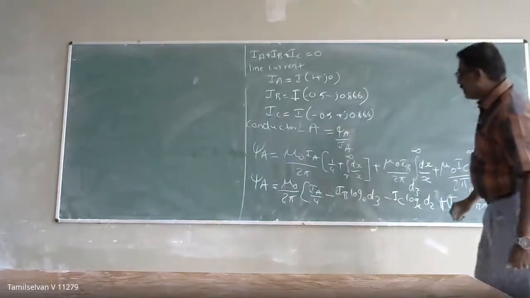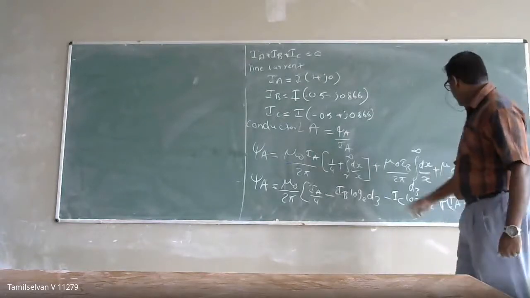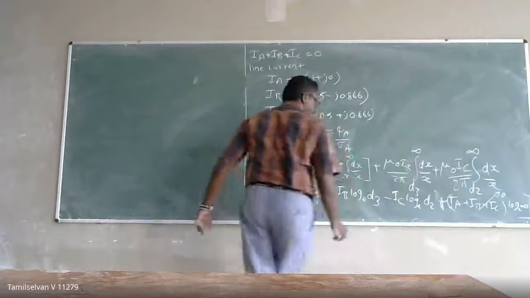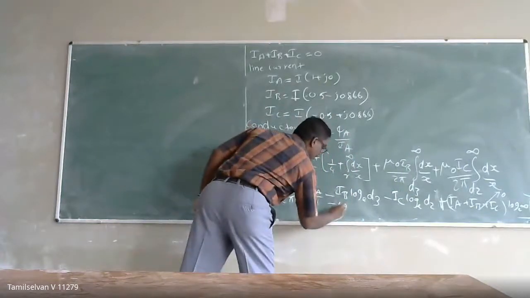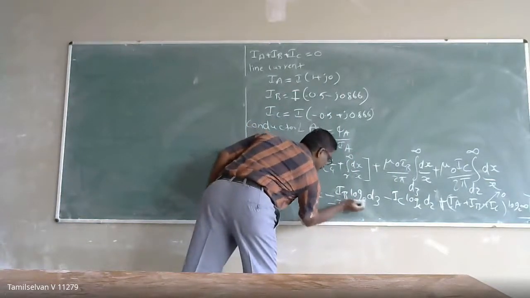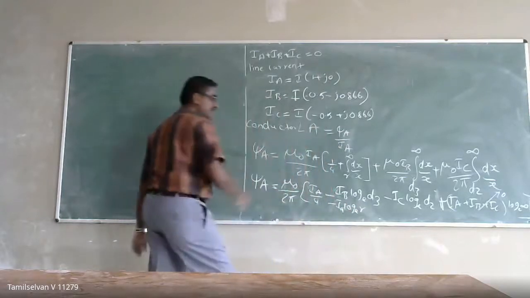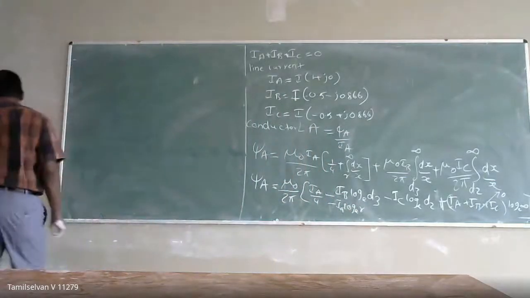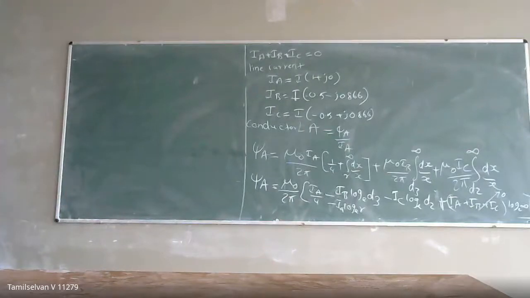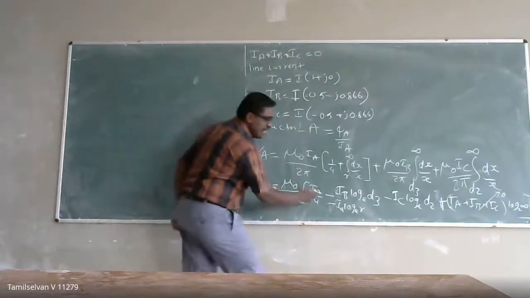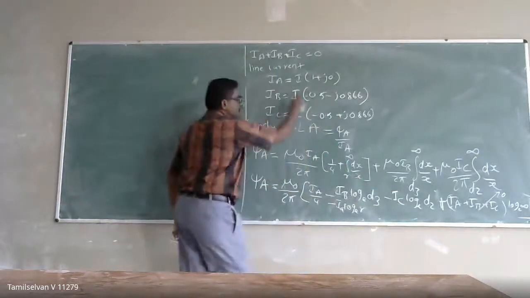Here I think I have missed one term: minus IA into log base e of R. I missed that here. Now I am substituting instead of IA, IB, and IC, these values.